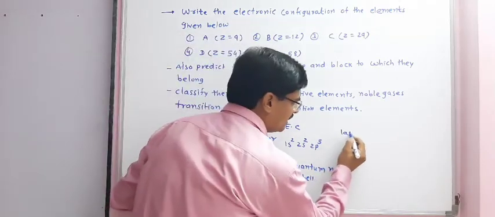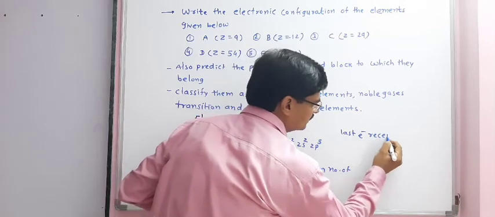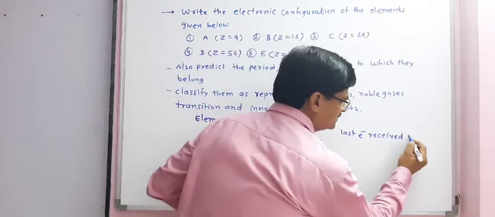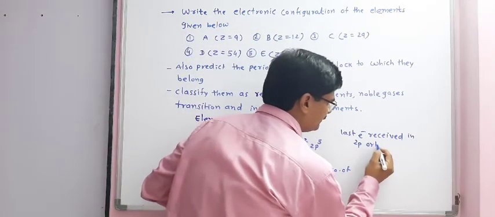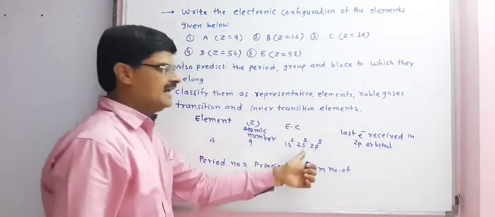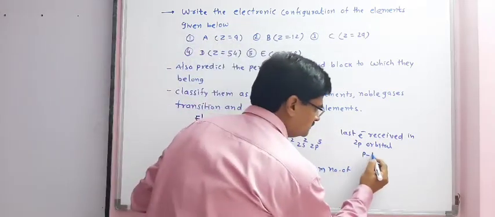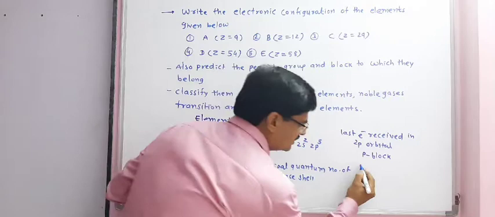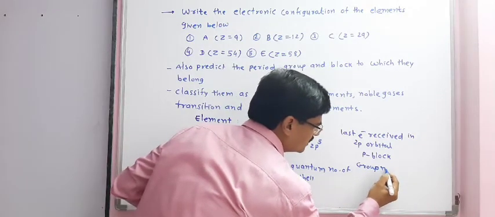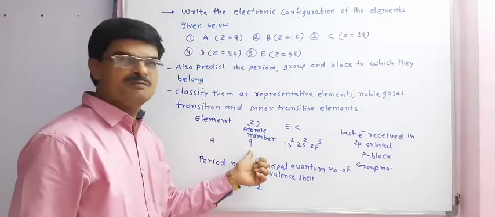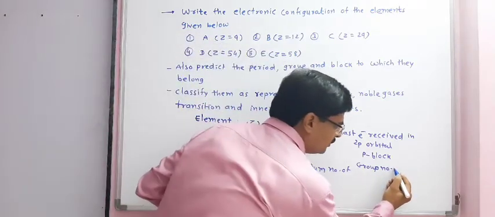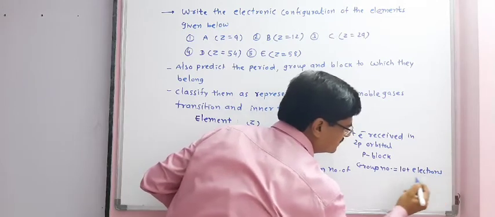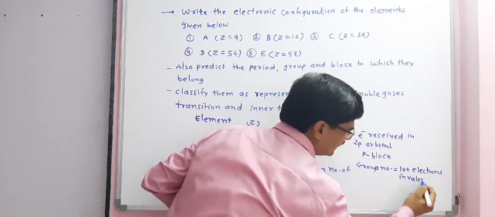Now, the last electron is received in the 2p orbital. So this element belongs to P block. Now we have to decide its group number. Since the element belongs to P block, the group number is equal to 10 plus the electrons in the valence shell.